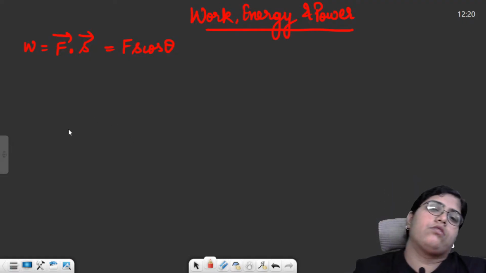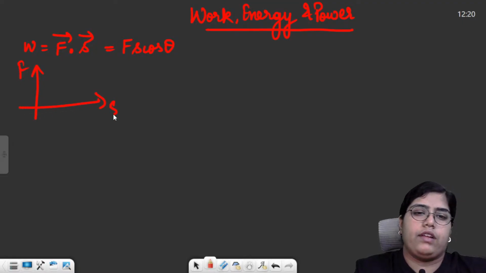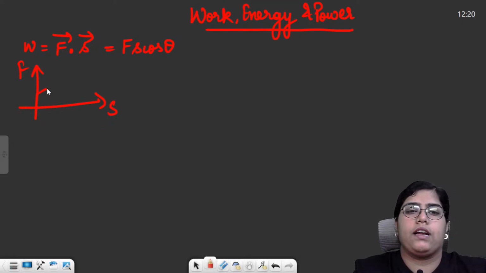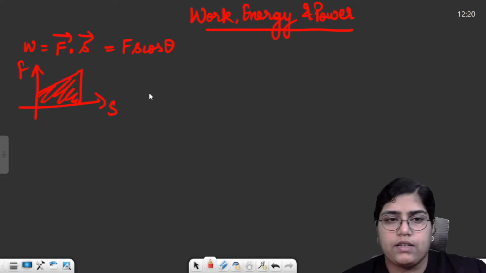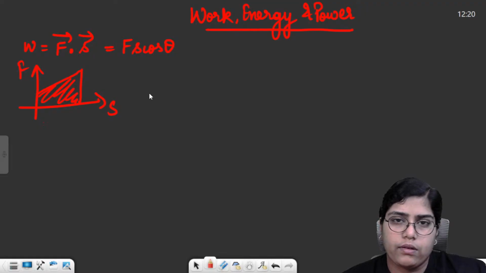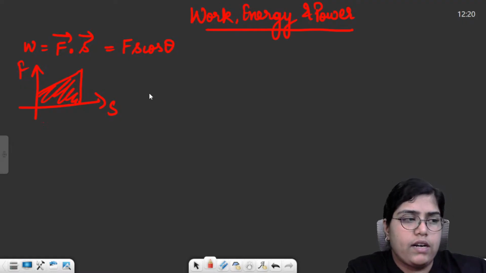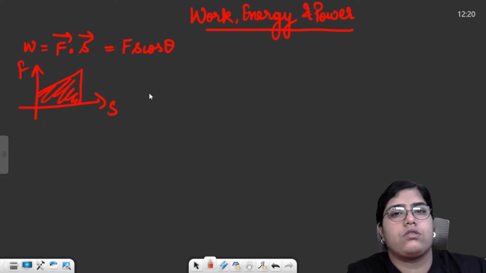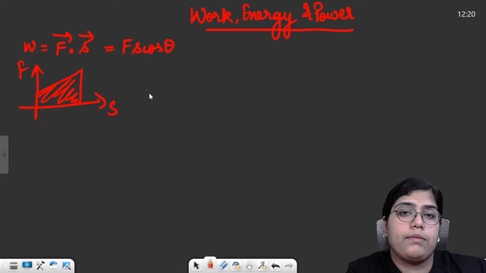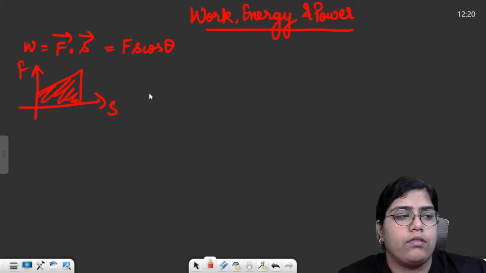Then work done can also be calculated by area of graph. If you are given a force versus displacement graph, then area under the force displacement graph, Fs graph, will give you work done. Now work is always done by a force. Forces can be of two types, conservative and non-conservative. Conservative forces are the forces for which the work done is independent of the path followed.